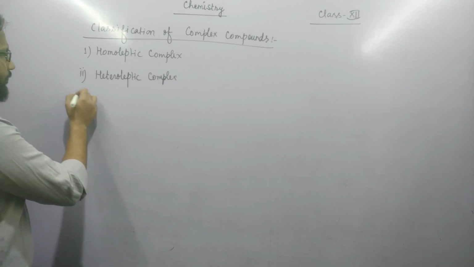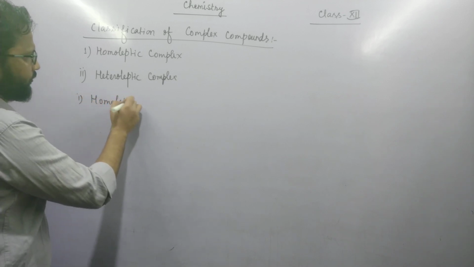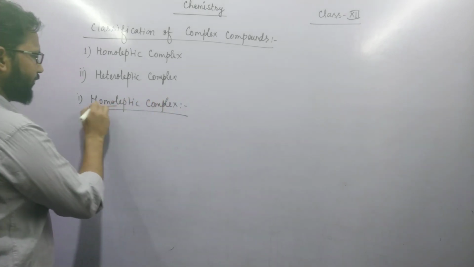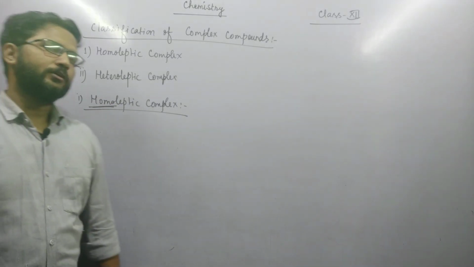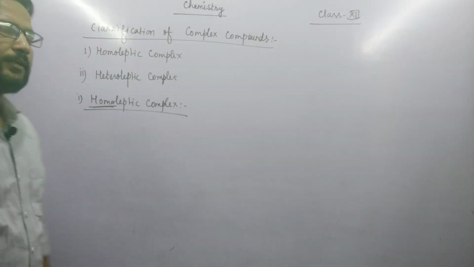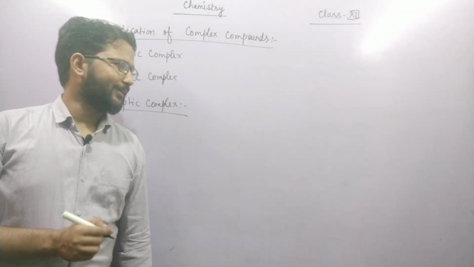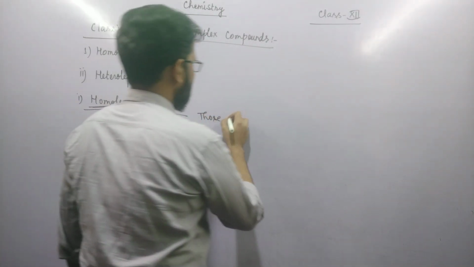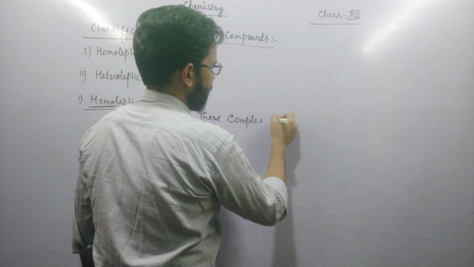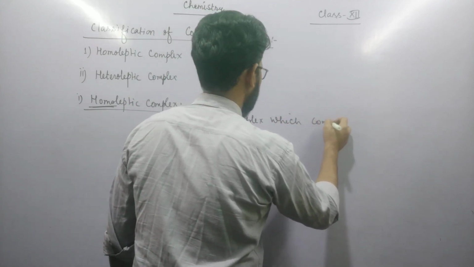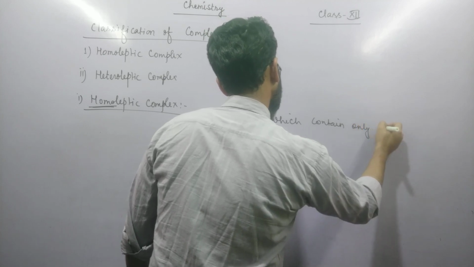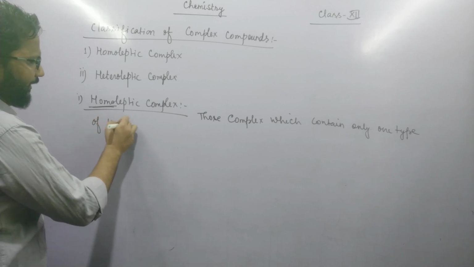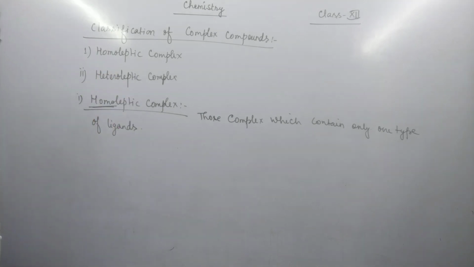First term is homoleptic complex. Homo means same. So those coordination compounds which contain only one type of ligand are called homoleptic complexes.